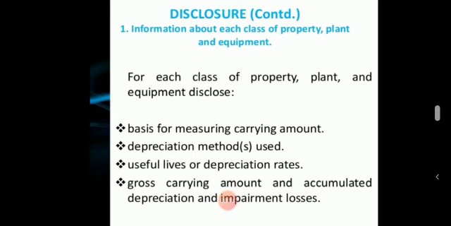For each class of property, plant and equipment, disclose the basis for measuring carrying amount, depreciation methods used, useful lives or depreciation rates, gross carrying amount and accumulated depreciation and impairment losses. Which method is to be used, and the useful lives or depreciation rates, should be disclosed.